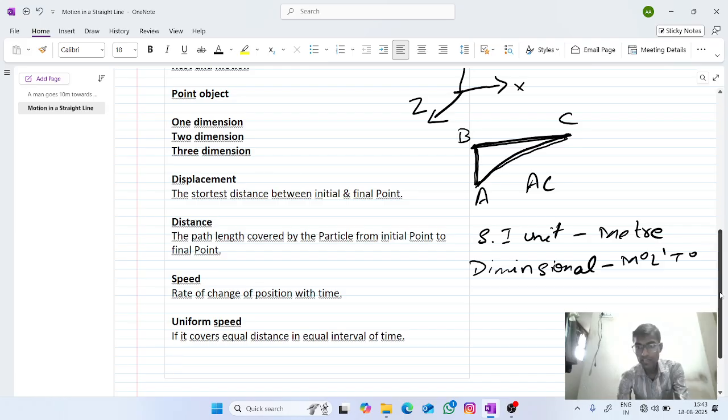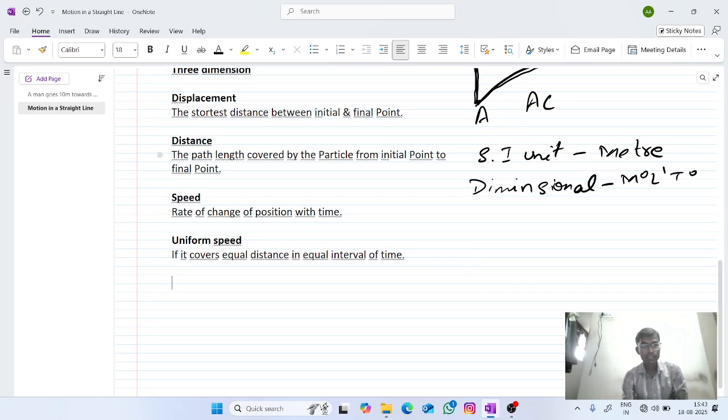So this is about uniform speed. Next we will see variable speed. Variable speed. So again, what do you mean by variable speed?